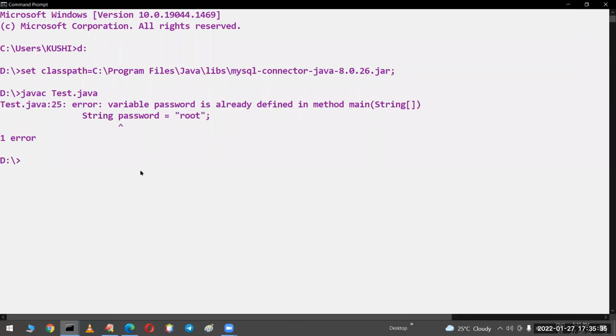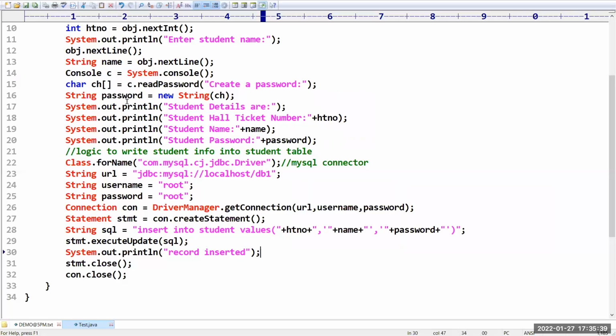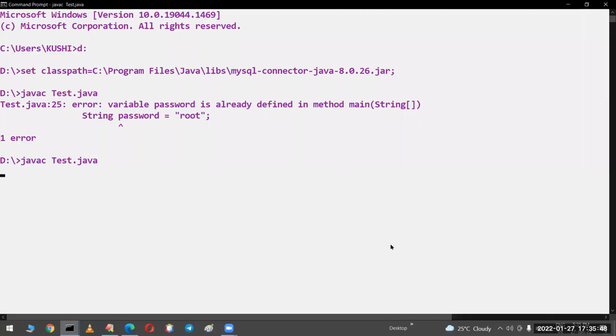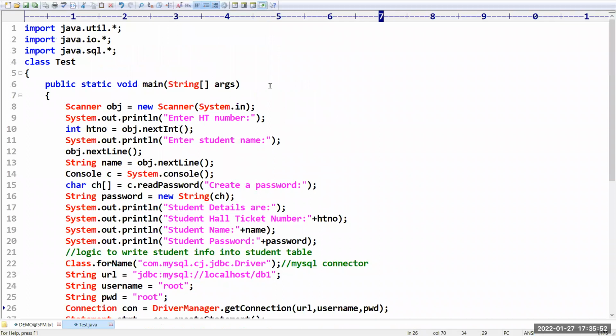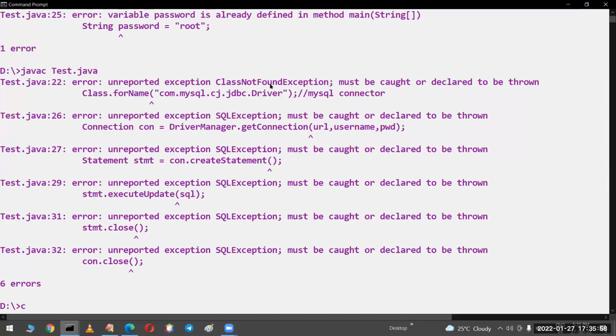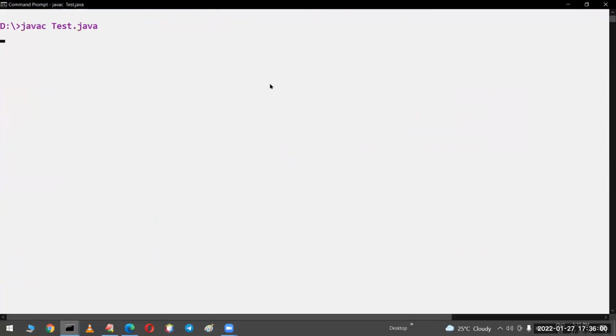Sir, you can see the variable password is already defined in the main method. Somewhere password is already defined, so I will take pwd here. Okay. So now I think it should work. Yeah, so the exception is not handled. Compulsory we have to use throws Exception. Now let us see. So javac test.java, the program compiled fine.